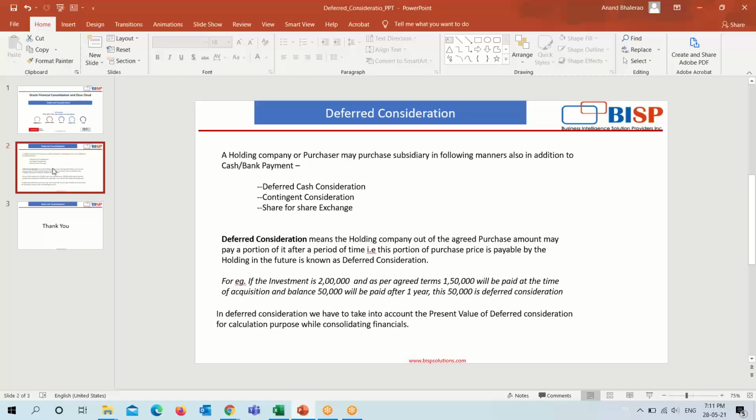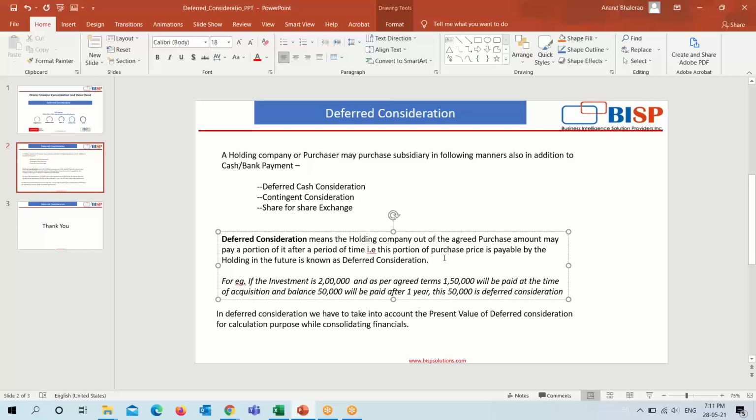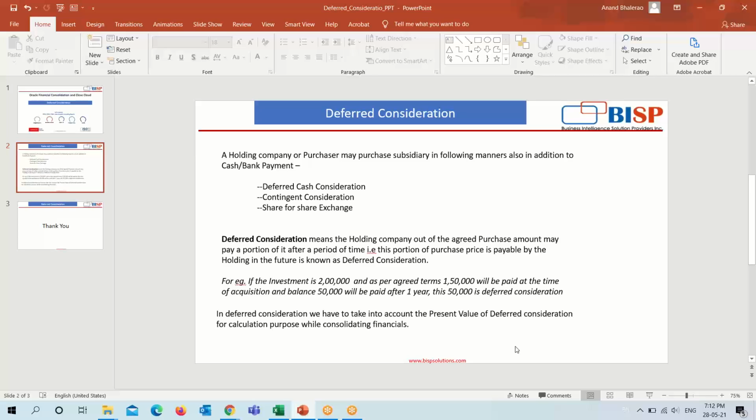Deferred consideration means the holding company, out of the agreed purchase price, may pay a portion of it after a period of time. That is, this portion of the purchase price payable by the holding company in future is known as deferred consideration. In other words, we are delaying a payment for some future period. For example, if the investment is 2 lakh and as per agreed terms 1 lakh 50,000 will be paid at the time of acquisition and the balance of 50,000 will be paid after 1 year, this 50,000 is our deferred consideration.